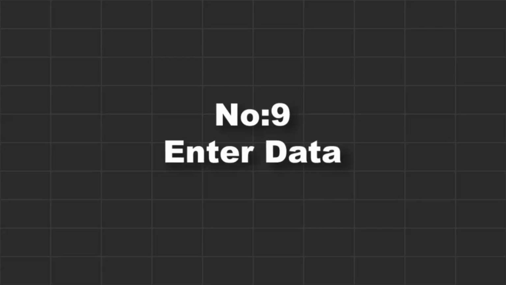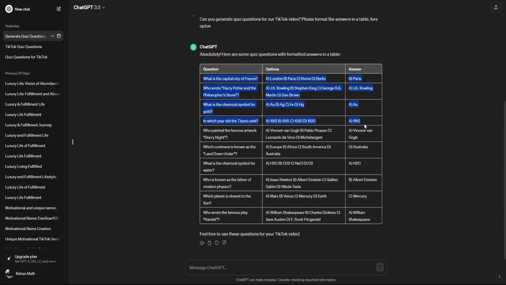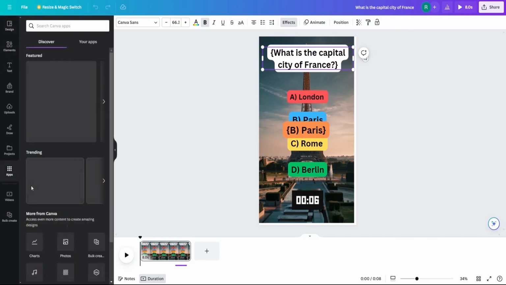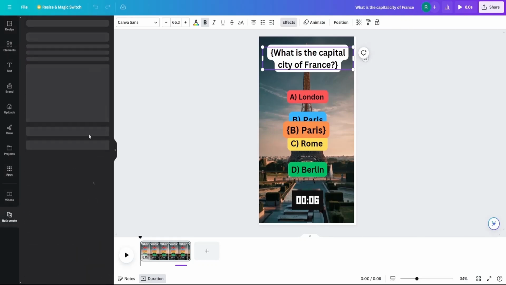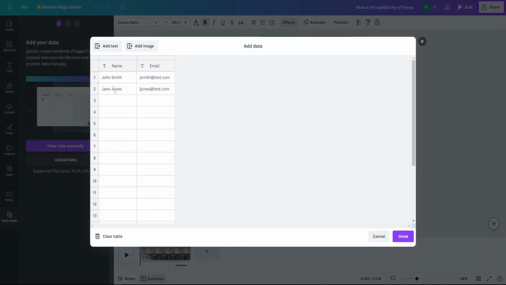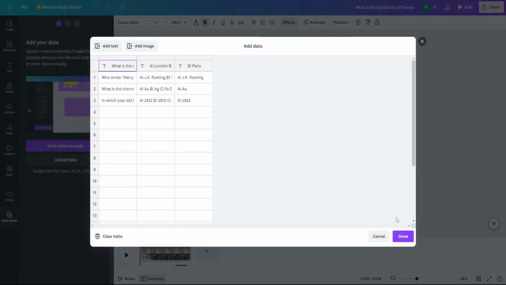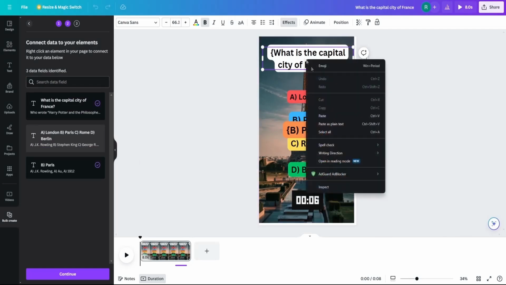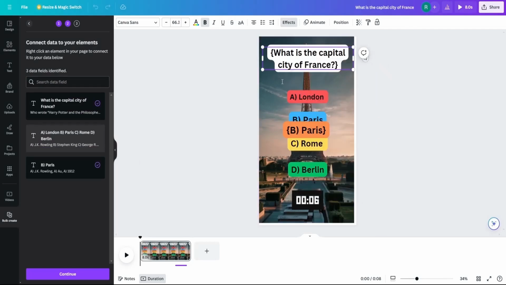Now it's time to enter the data. Since we've organized everything into a table, we can easily copy it and return to Canva. Look for the Apps tab on the left side, click on it, and search for the bulk feature. There you'll find a great option. Click on Enter Data, manually paste your data, and then connect each text box by pressing Connect Data. Getting the right information is crucial, otherwise, your video might not turn out as expected.